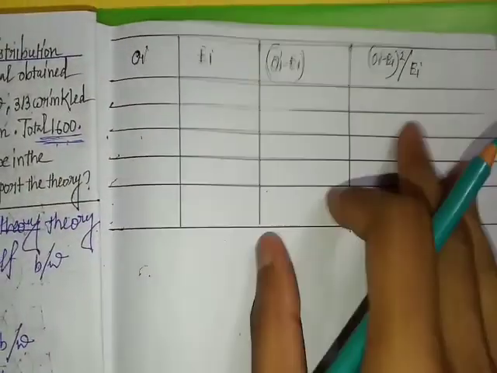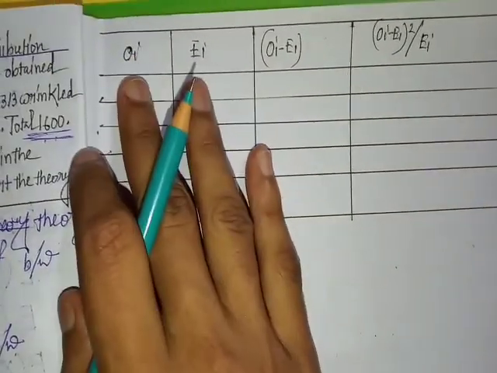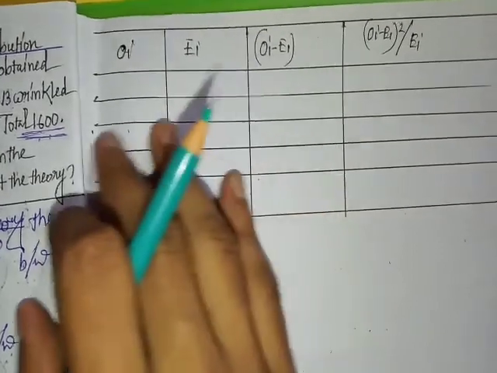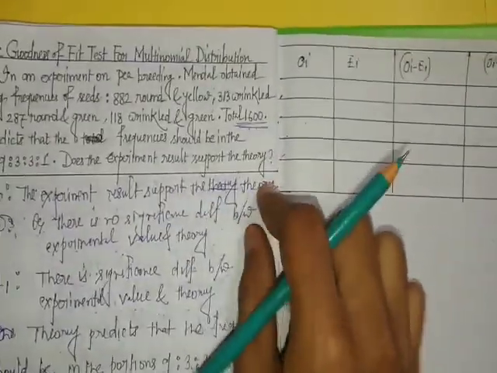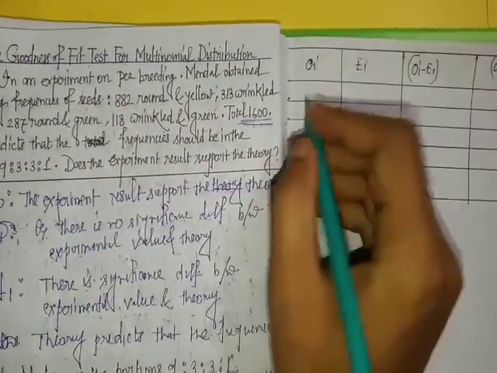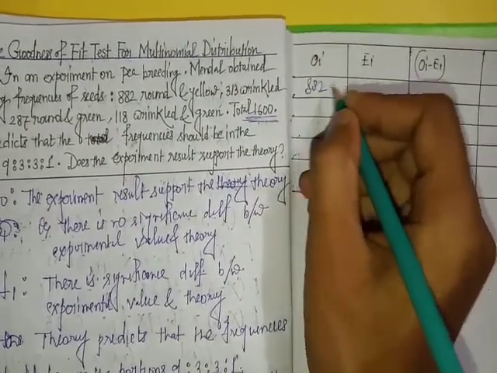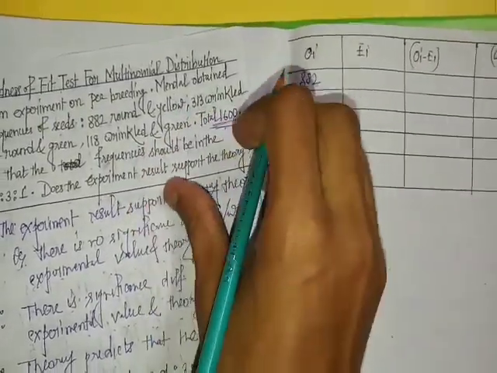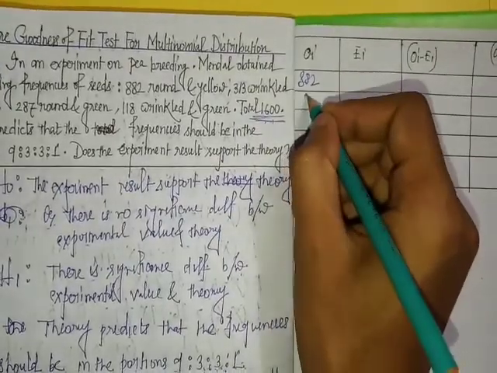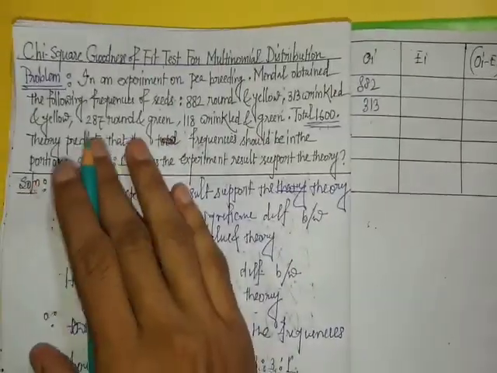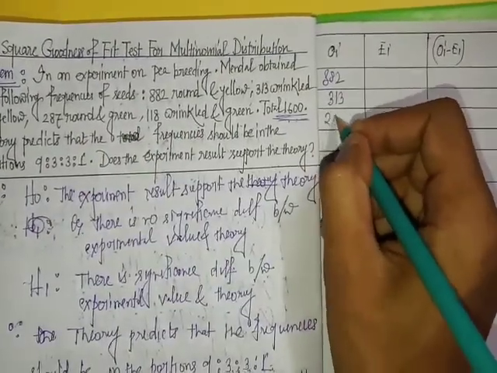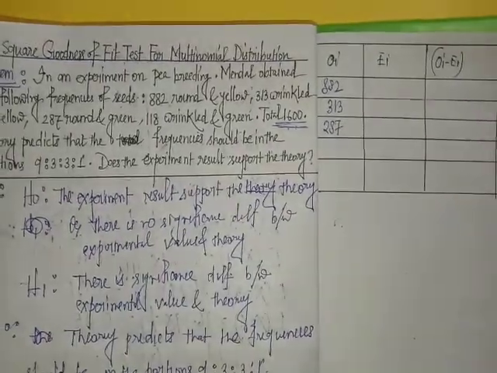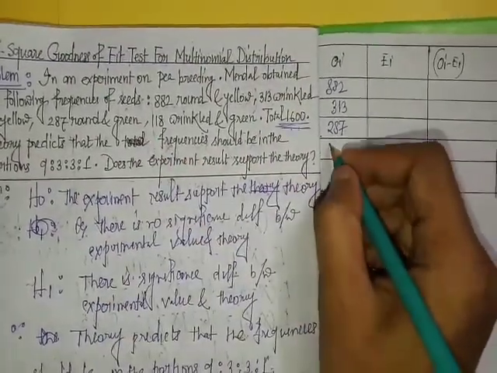So this is a table. Y means observed frequency, E_i means expected frequency. So Y is 882, 313, 287, 118.